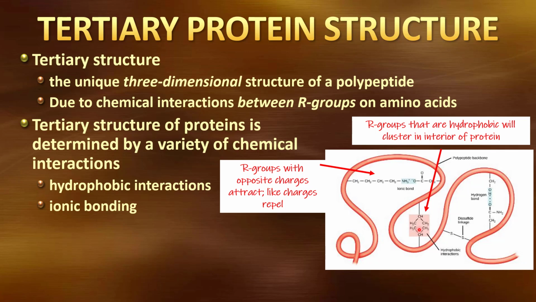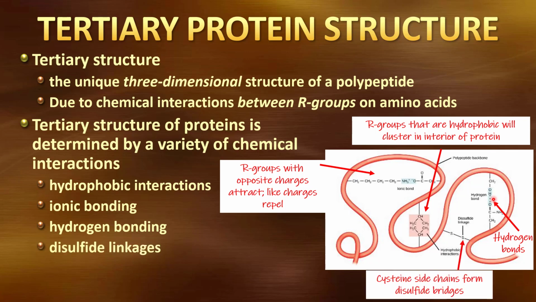So if I have a positively charged R group near a negatively charged R group, I could form an ionic bond here. Likewise, if I had 2 positively charged areas, they would repel one another. We also can get hydrogen bonding. Just like we could get hydrogen bonding between the carboxyl and amino groups, we can also get hydrogen bonding between R groups, depending on what R groups are present. And that would tend to cause this to fold back on itself.